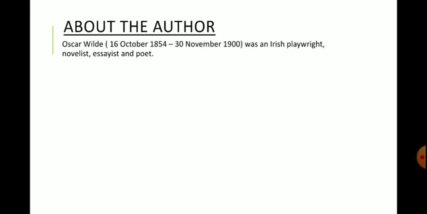Oscar Wilde, born on 16th October 1854, died 30th November 1900, was an Irish playwright, novelist, essayist, and poet. He became fluent in French and German early in life.